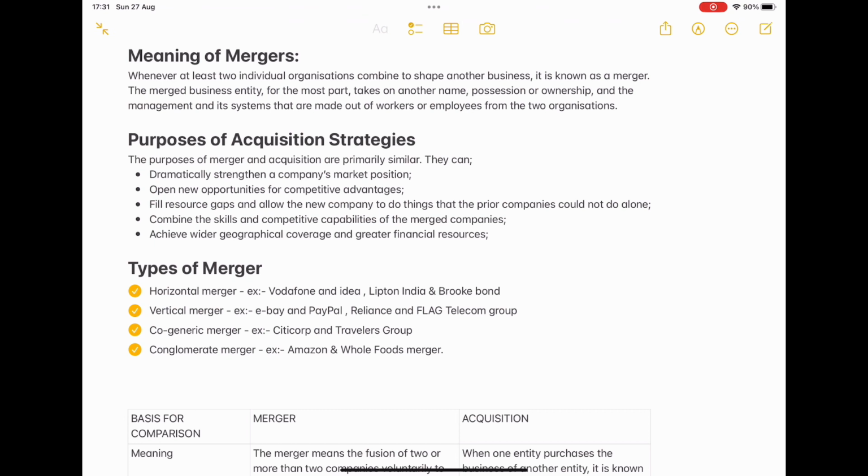Next, vertical merger. In vertical merger the industry will be the same, but the field of the company will differ. See, I have given the examples to explain the meaning. If you know the examples exactly, it will be easy for you. Okay, so eBay and PayPal.